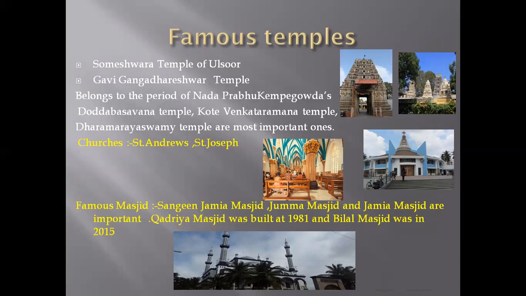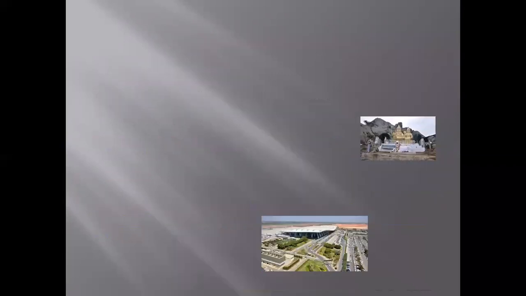And also we can see the famous masjids, which are those? Sangin Jamia Masjid, Jumma Masjid, and Jamia Masjid are important. Next, Kadriya Masjid was built in 1981. And Bilal Masjid was built in 2015. Where was it built? In Bannerghatta.